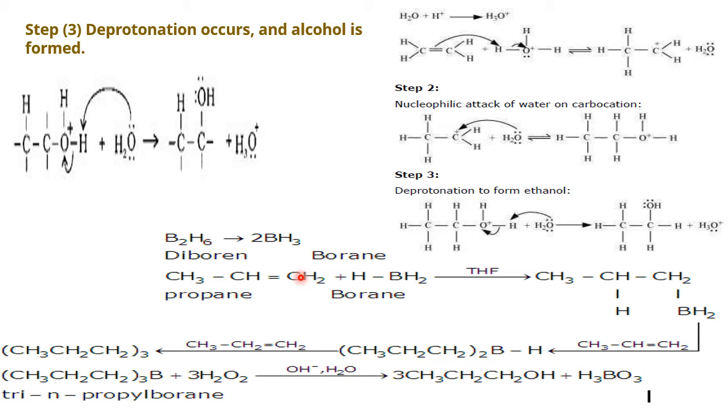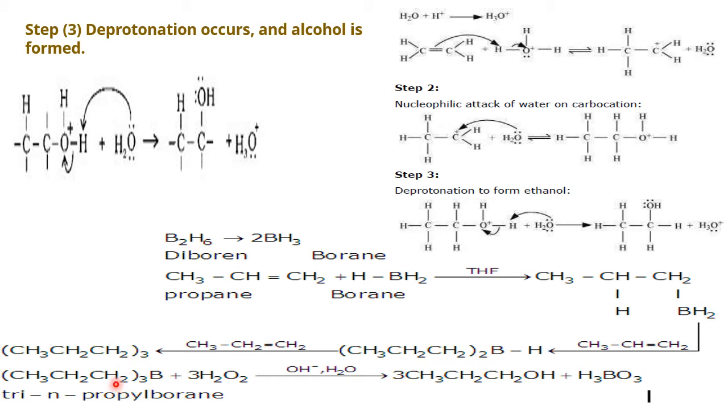Why anti-Markovnikov rule? Because the next step is, you know what, we make use of hydrogen peroxide. Due to the presence of hydrogen peroxide, it is taking the route of what? Anti-Markovnikov rule. Now, one more propene. Again, now the one was there, now twice BH. One more propene or alkene. Now thrice. Okay, thrice B.